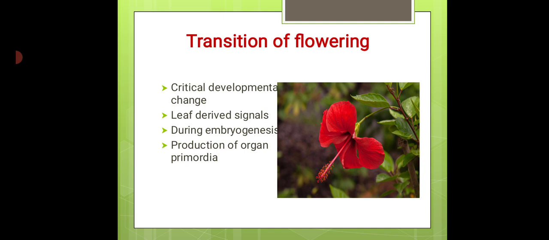The change in the developmental fate of primordia initiated at the shoot apical meristem is controlled by environmental and endogenous signals. In some species and genotypes, under certain environmental conditions, leafy shoots are formed after flower.